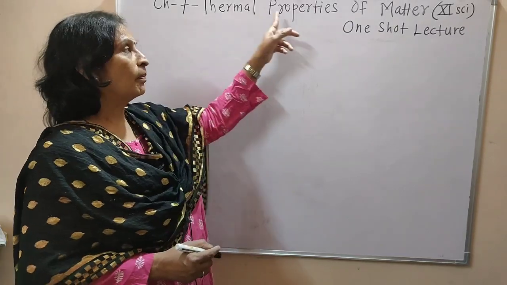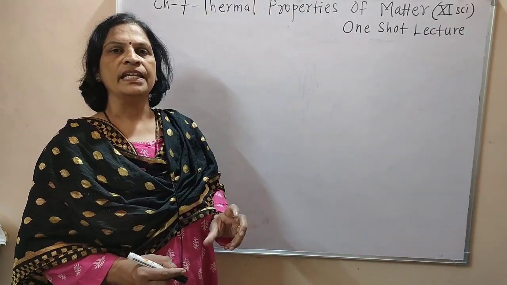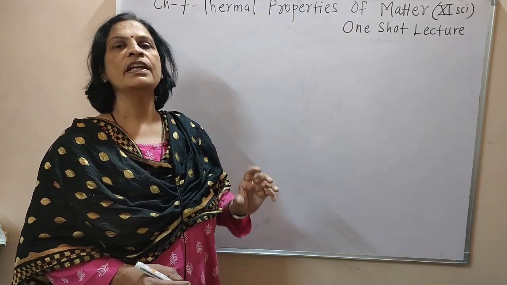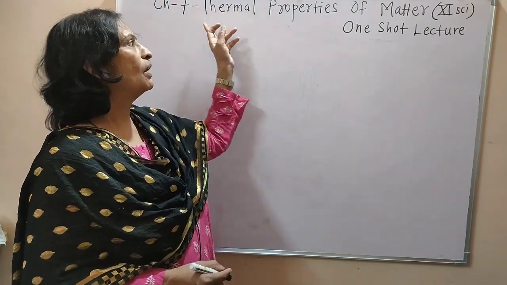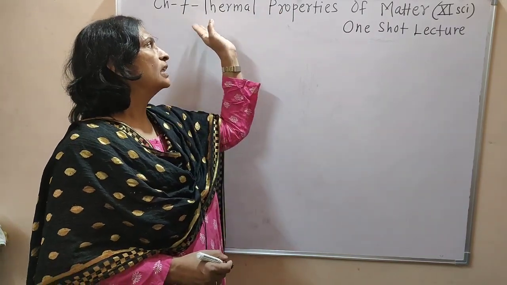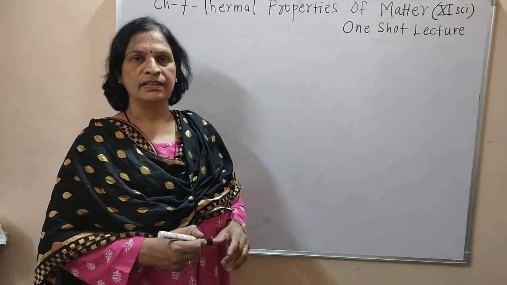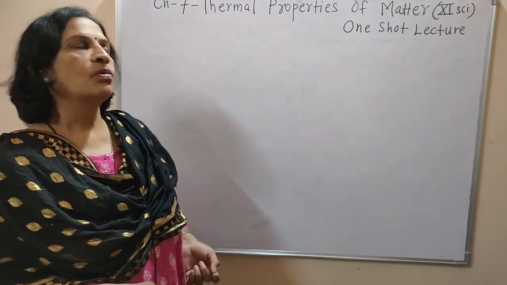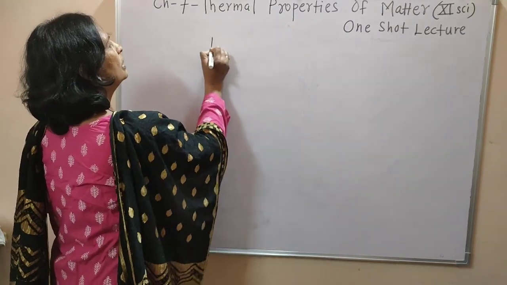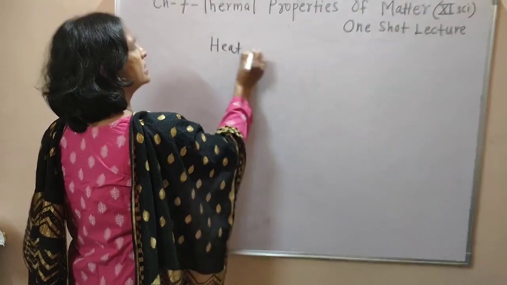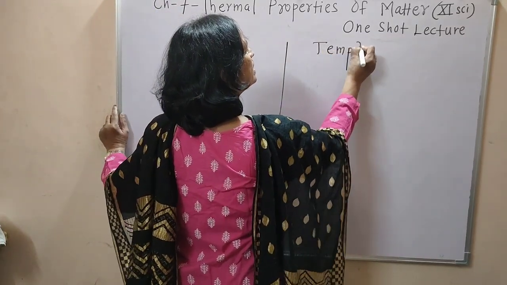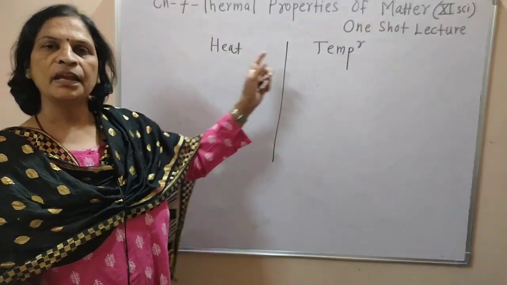And thermal properties: therm means heat, and we supply heat to solid, liquid and gases. At that time we have to study their properties, and that is the meaning of the thermal properties of matter. Now we have to study the concept of heat and temperature. Therefore, we have to distinguish between heat and temperature. A question may ask, distinguish between heat and temperature.